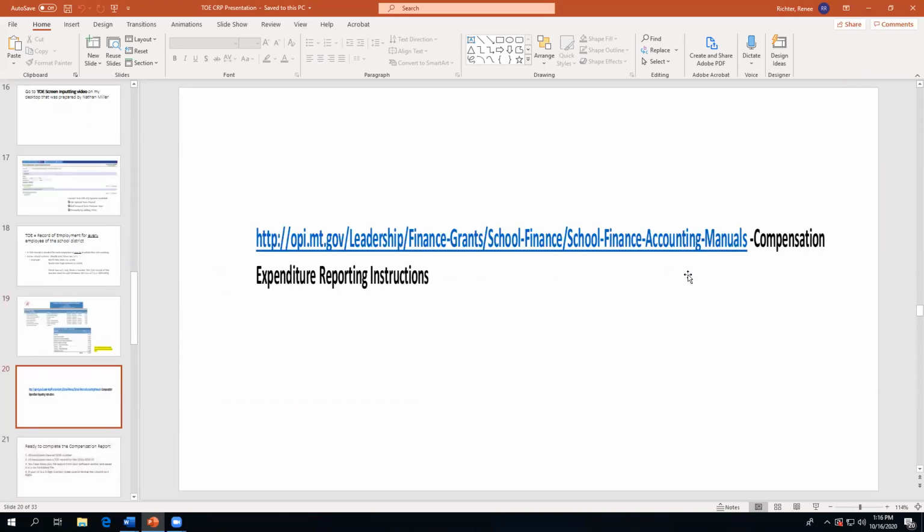Okay, now we're finally to the compensated expenditure reporting. The instructions for this can be found on the OPI website, leadership, finance, grants, school finance, accounting manuals, and it's listed as the compensated expenditure reporting instructions.